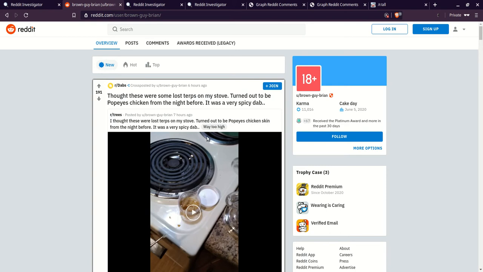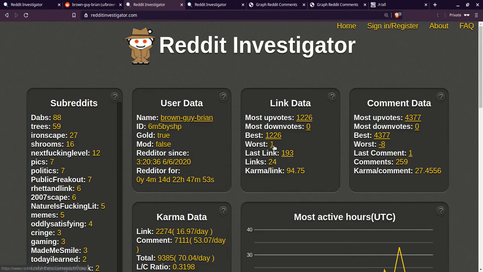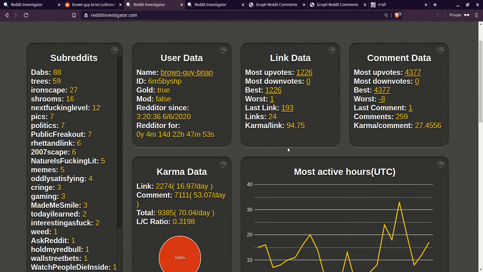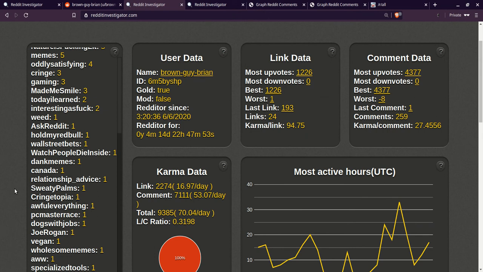And what I like about the Reddit Investigator, alright, let's put his name in here, is that it not only gives you this information about his cake day and his karma and his comments, but it actually visualizes what exactly he's been doing. It visualizes the word count, the amount of comments, karma per comment, the most active hours. So if you're looking at a target, and especially know where he lives, seeing what active hours he's up on Reddit is very useful, and also seeing the type of subreddits gets more into the interests of what he's into.